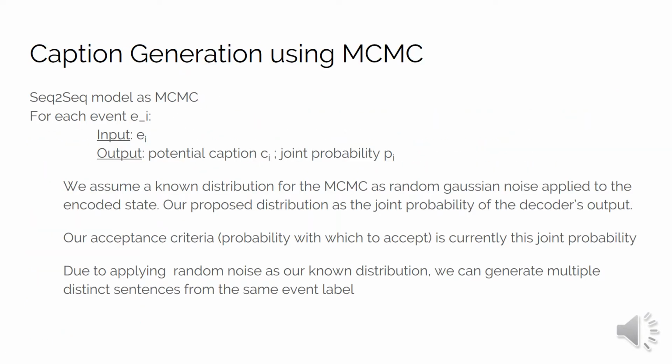Once we have each event, we pass the events into a sequence model, which we're using as an MCMC. We assume a known distribution as a random Gaussian noise applied to the encoded state of the sequence-to-sequence model, and our proposed distribution is the joint probability of the decoder's output. Our acceptance criteria is currently this joint probability. By applying random noise in the sequence-to-sequence model, we can generate multiple distinct sentences from the same label.